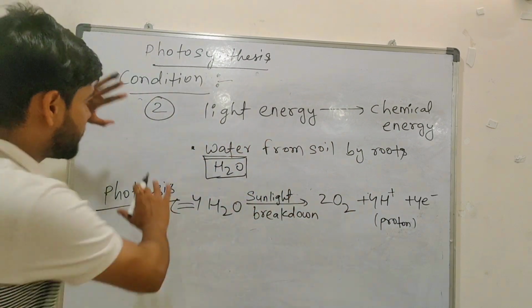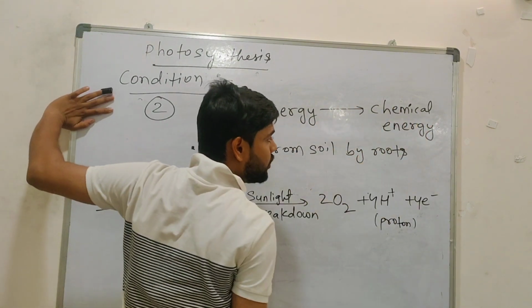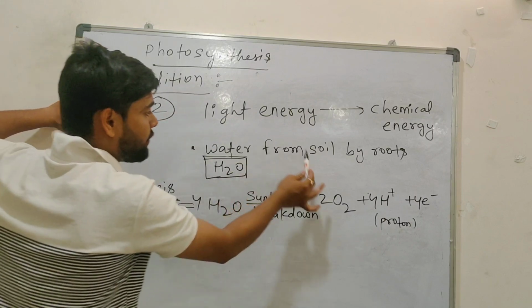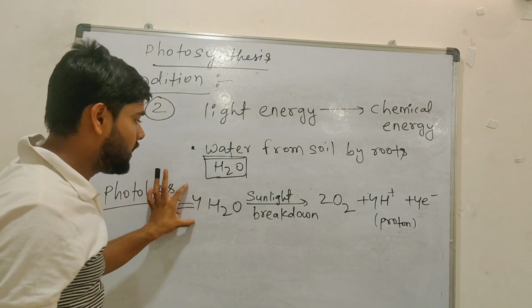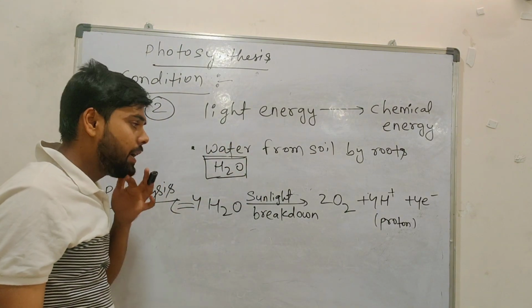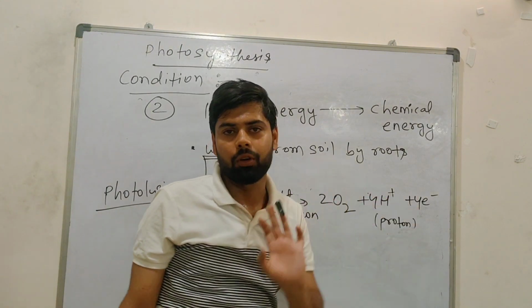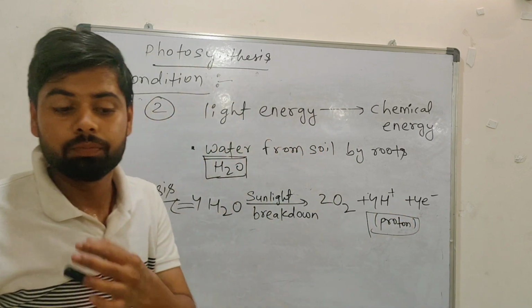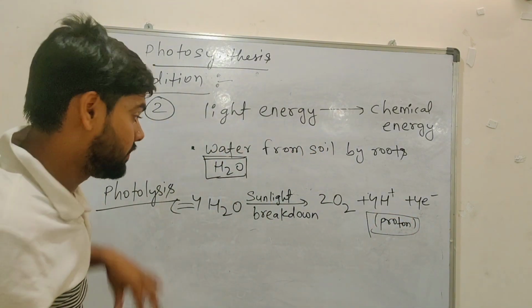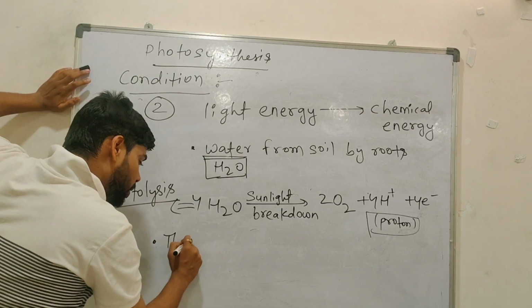Third point is clear, what I want to say? Light energy converted into chemical energy. Water from soil came by roots. That water will break, how will it break? With the help of sunlight. Into what will it break? Oxygen and proton. Now you understand the importance of this proton. This is the very important thing.